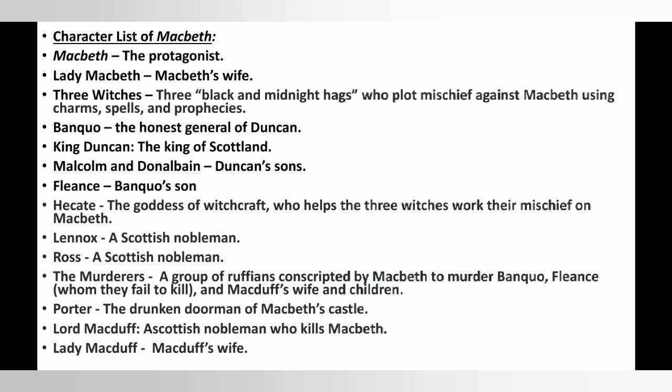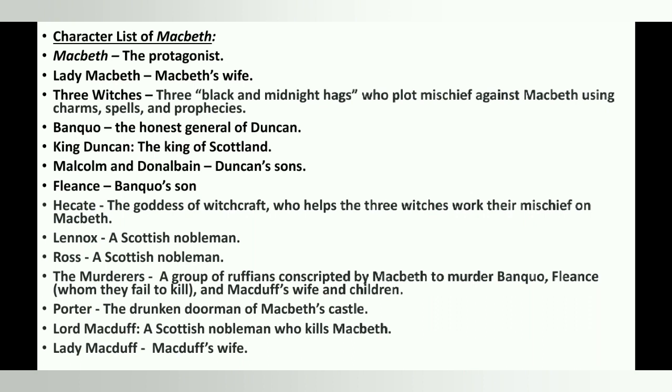So our first character is Macbeth himself. Macbeth is the protagonist. Then we have Lady Macbeth. Lady Macbeth is Macbeth's wife. Then we have the 3 witches. They are the 3 black midnight hags who plot mischief against Macbeth using charms, spells and prophecies. Then we have the character of Banquo. He is the honest general of Duncan. And there we have King Duncan himself. He was the king of Scotland.